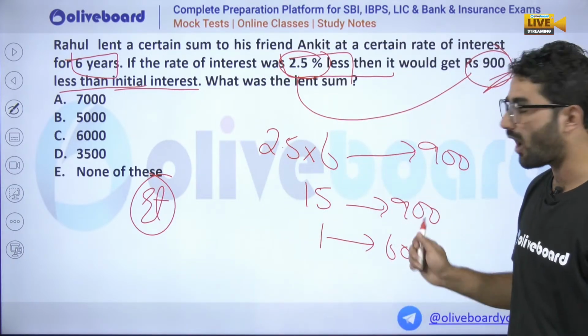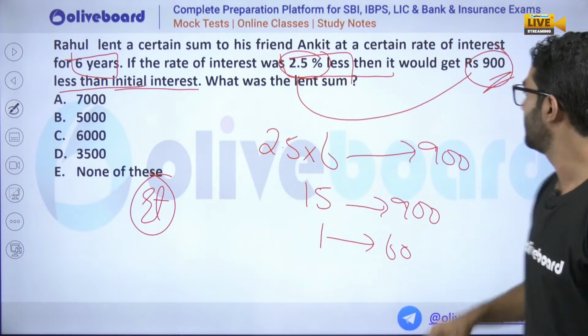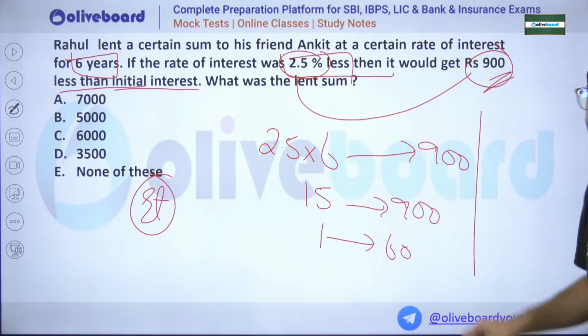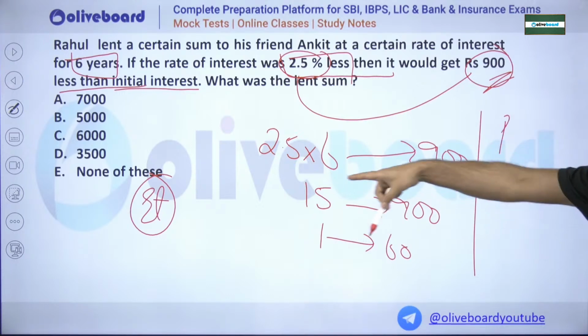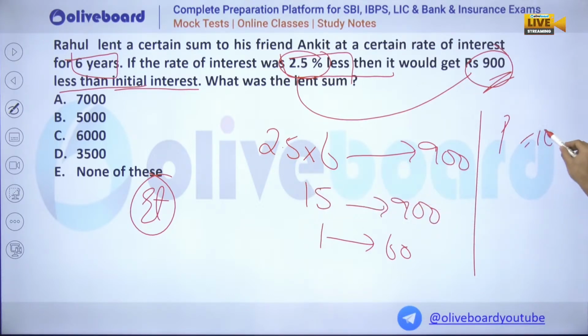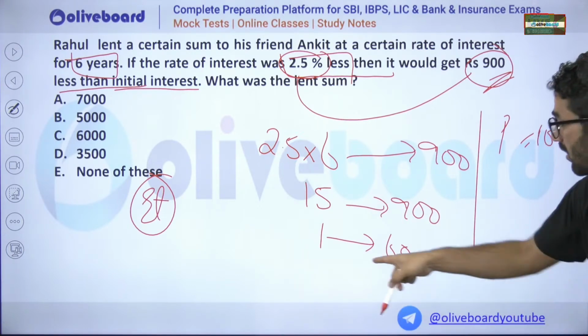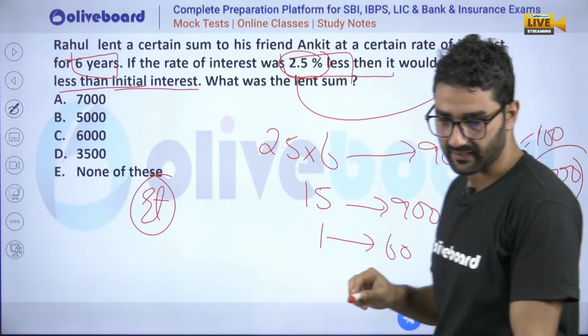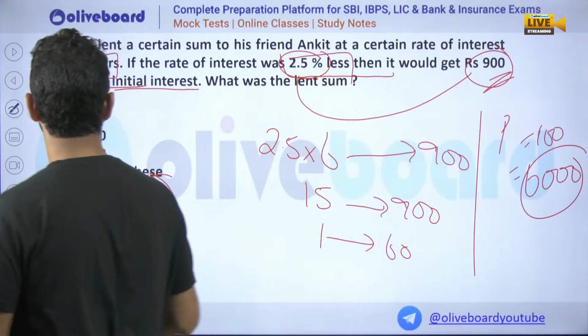Now you got 1 ratio as 60. Sir, principal, we know everything regarding principal. Sir, you told us that whenever you have this type of question with RT, the principal is 100, and on the basis of that we take RT. So there will be 100 ratio. 1 ratio is 60, so 100 ratio will be how much? Sir, it will be 6,000. Yes, it is nothing but 6,000.